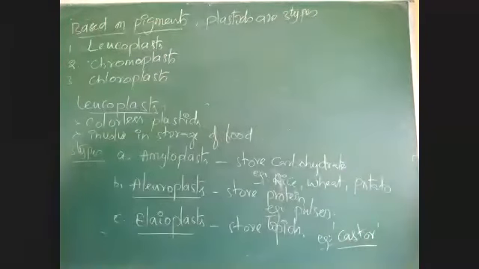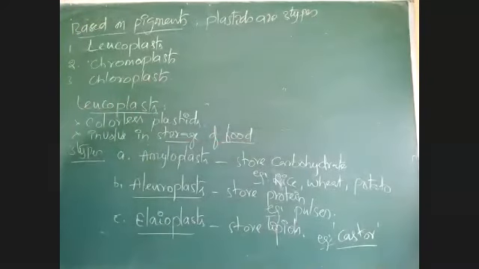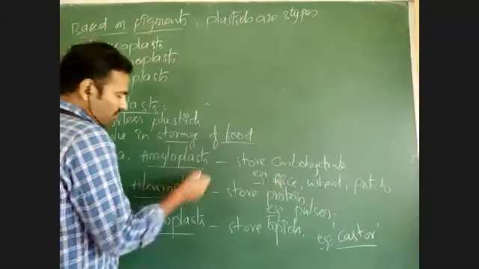So, leucoplasts are those which are responsible for storage of food. They are colorless plastids. They do not have any pigment, so they do not have any color. The main function is the storage of food material. Based on the food stored, they are called different types.